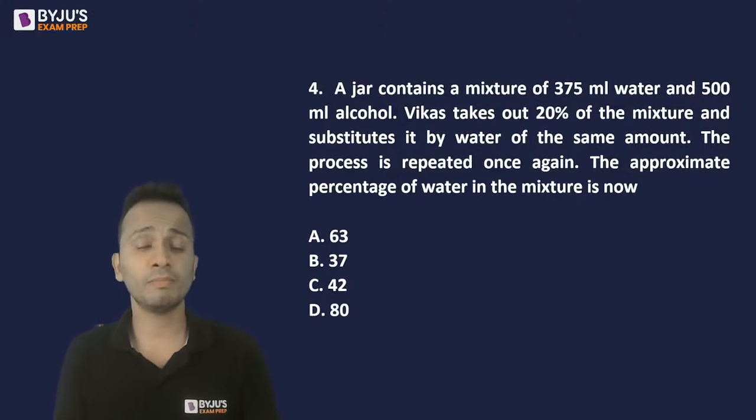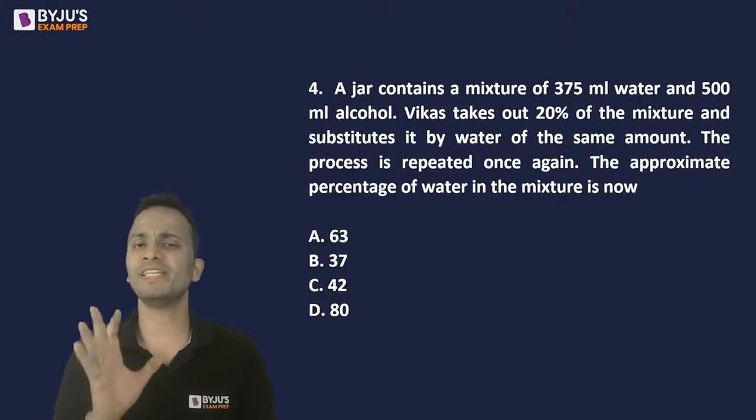So if you know the method of removal replacement, this question will be very simple.